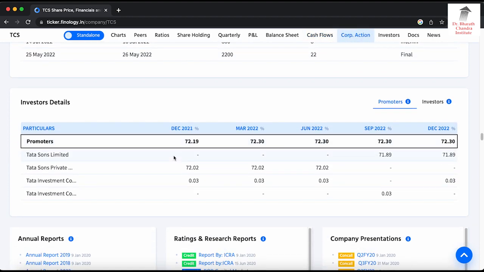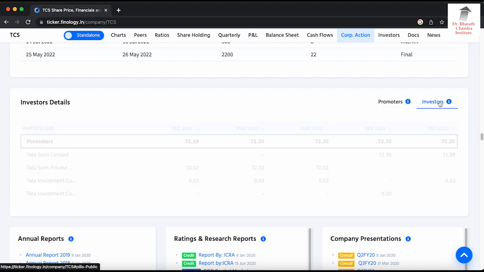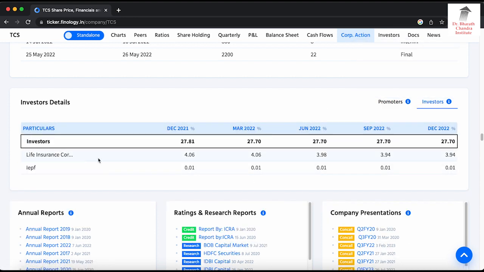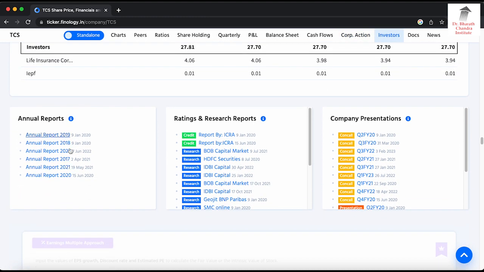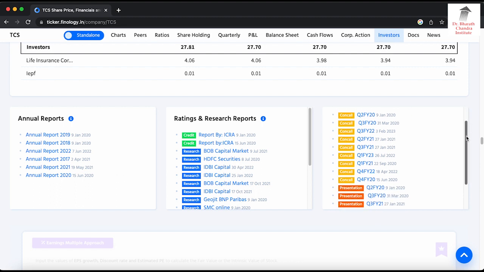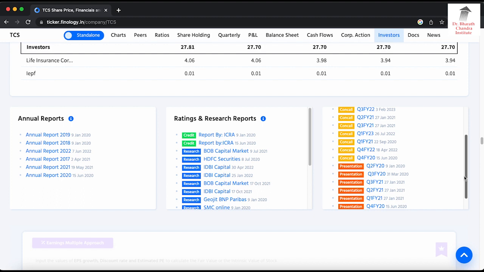Investor details, promoters, and then normal investors, that is institutions, this is Life Insurance Corporation, what its stake is in this company, etc. If you go lower, then the annual reports of the company have also been uploaded. If you click this, the annual report will open, and you can read about the company, what the management has told about the company. Similarly, company presentations: the company usually makes presentations every quarter or at least once a year, where they give details about the particular quarter, a lot of details which you may not get in a normal news report.